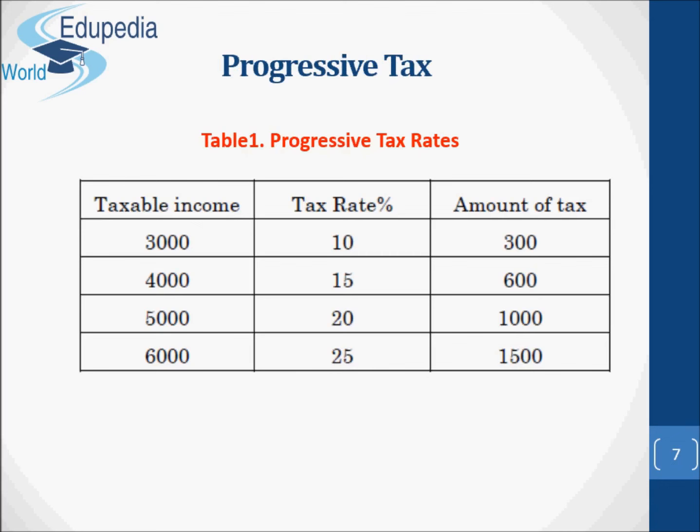A tax may be progressive, proportional, regressive, or degressive according to the relationship between tax rate structure and tax revenue. Let's start by talking about the progressive tax. A progressive tax is that in which the rate of the tax depends on change in income. As you can see from this table, the rate of tax increases with the increase in the income. The higher the level of income, the higher the tax will be, and vice versa.